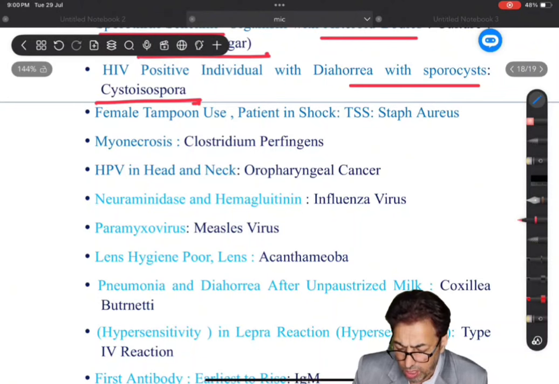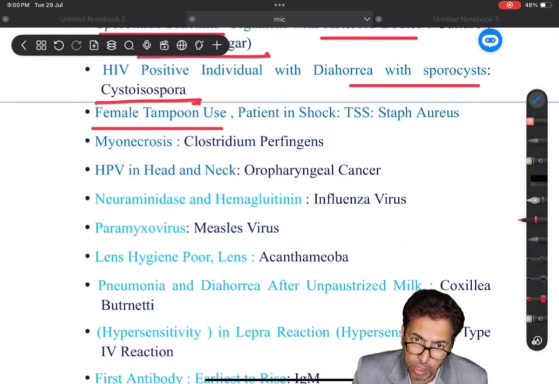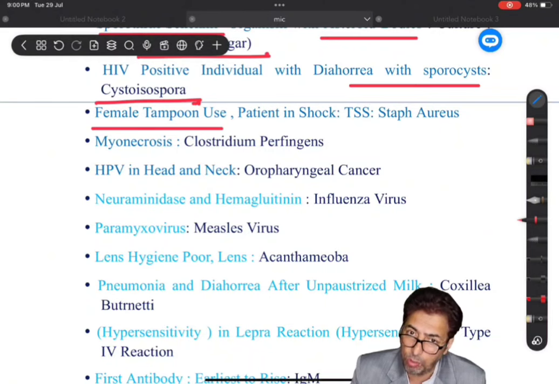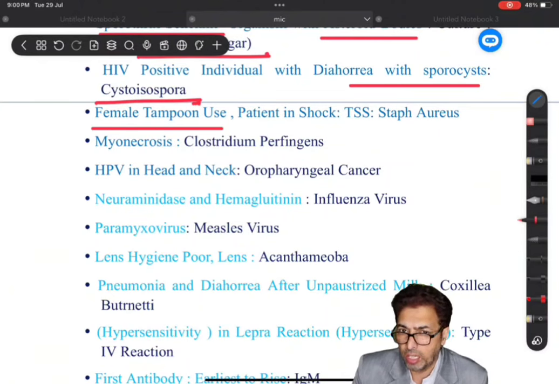Now, a very simple question which was asked: a female who had used tampons during her menstrual cycle presented in shock. I don't think that any student can get this wrong at this level. So it is toxic shock syndrome, and Staph aureus is the causative organism.